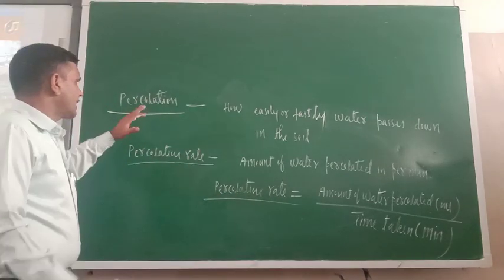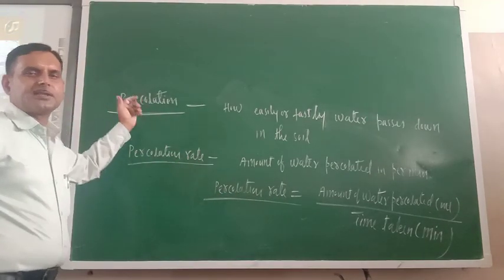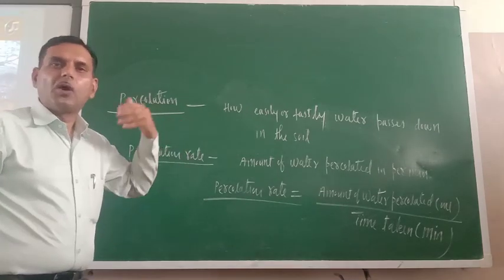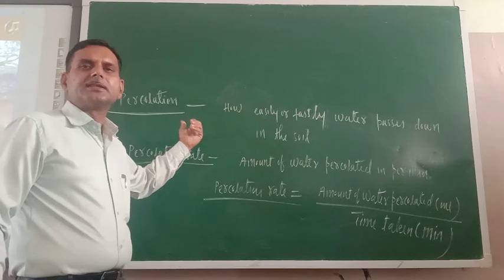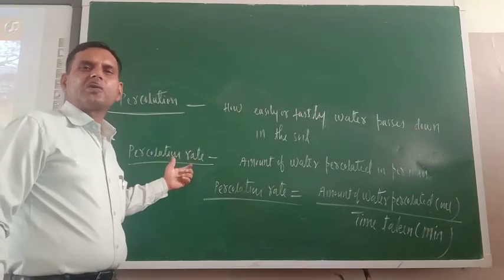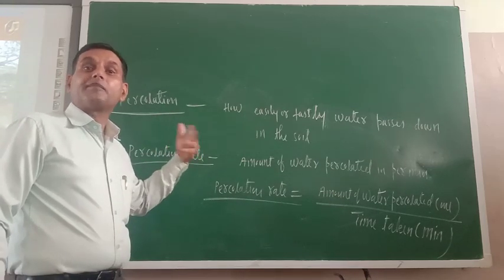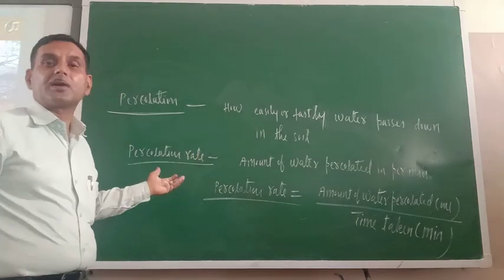So now the definition of percolation is very easy. How fast water passes down in the soil, that is known as percolation. And what is the percolation rate? The amount of water percolated per minute, that is the percolation rate.